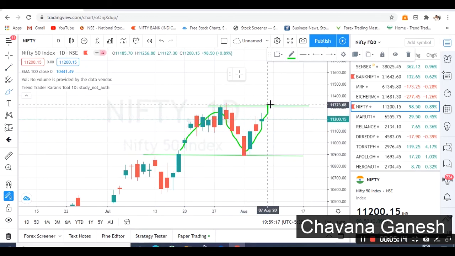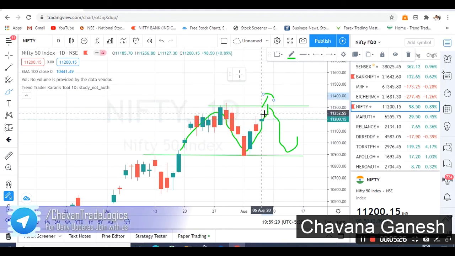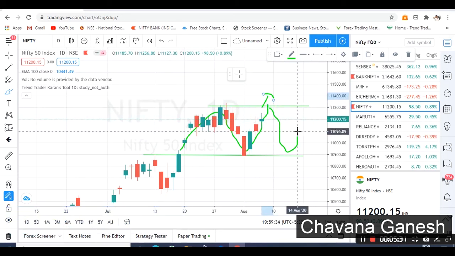Either it can break, or it can retrace from here again, like this, or else it can break from here. We'll decide after two days. Definitely it will take one more day to break. Let's see how the market opens tomorrow.